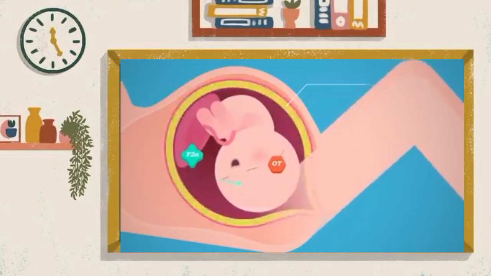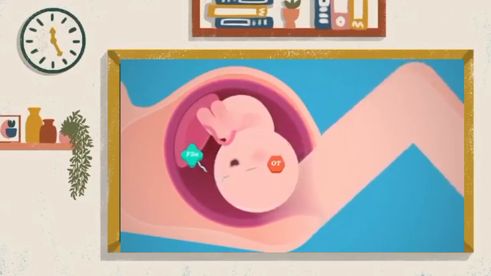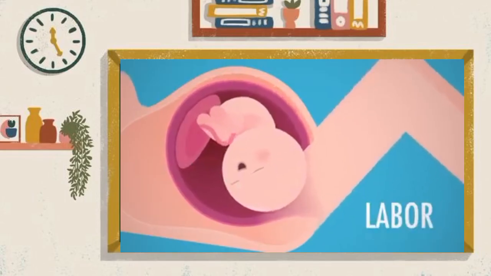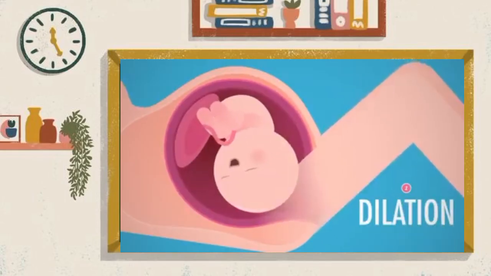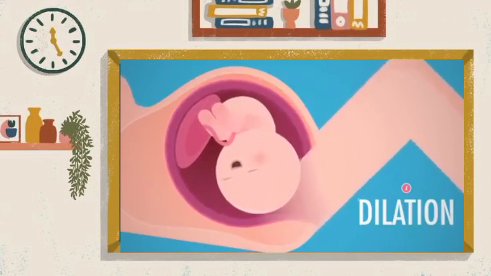When the contractions get strong enough to distend the cervix, it stimulates the release of even more oxytocin and prostaglandins, which keep the contractions rolling in one big positive feedback loop, initiating labor. The earliest stage of labor, dilation, is the period from when the first contractions begin to when the cervix becomes fully dilated to about 10 centimeters. During this time, each new contraction pushes the infant's head against the cervix, causing the cervix to thin and dilate.